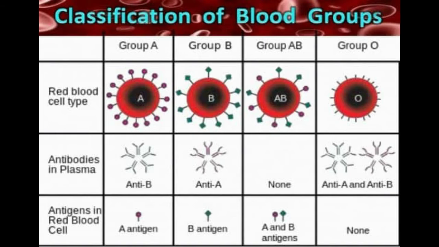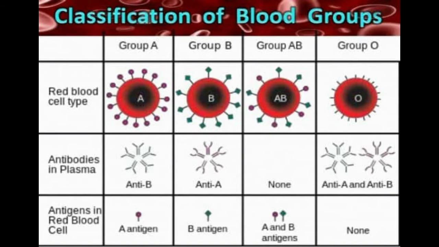Antigens are found on the membrane surface of RBC. Antibodies are present in blood plasma. Based on the presence or absence of antigens and antibodies, human blood is classified into 4 groups called A, B, AB and O. An individual has one of the 4 blood groups.